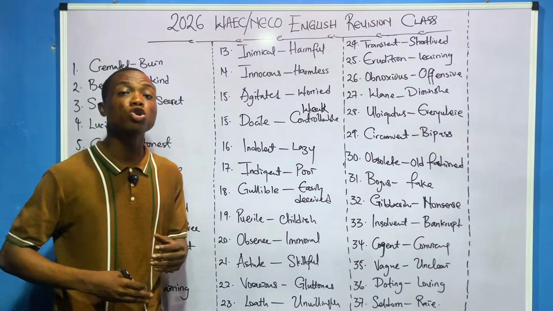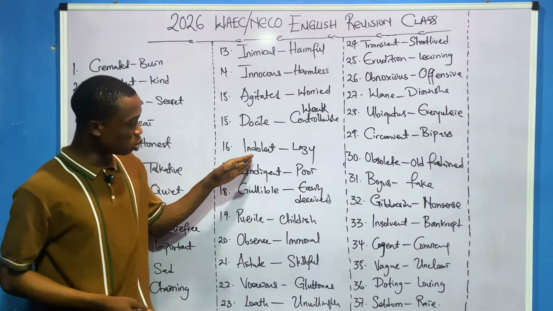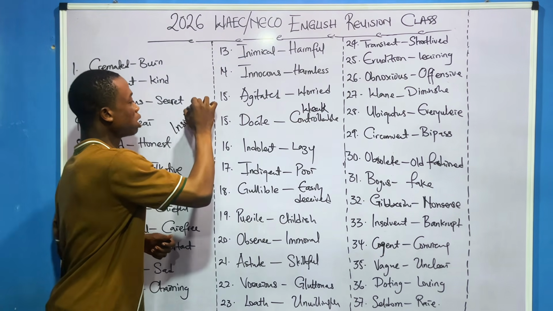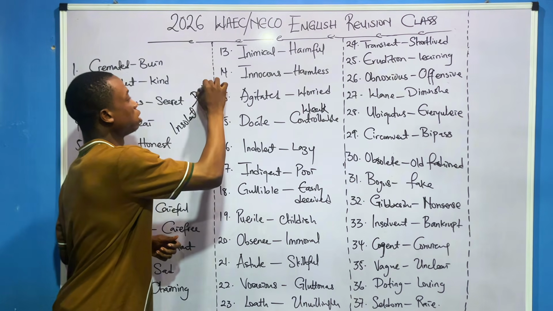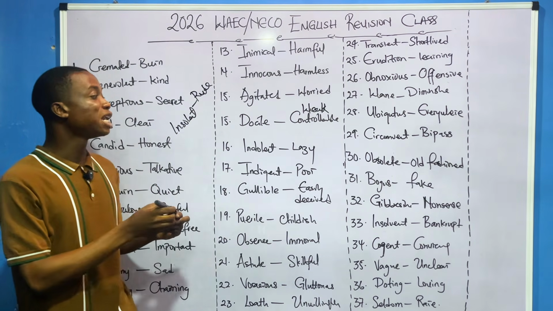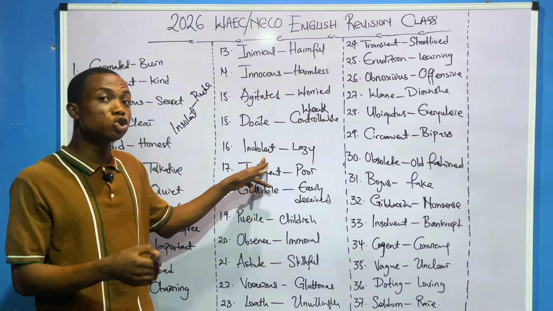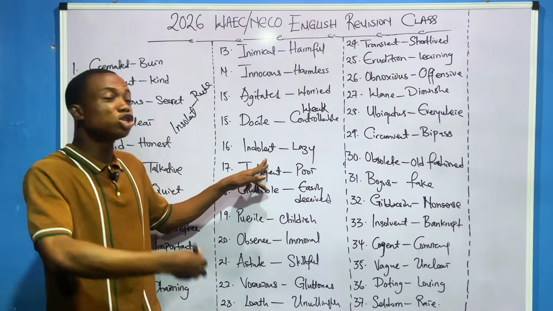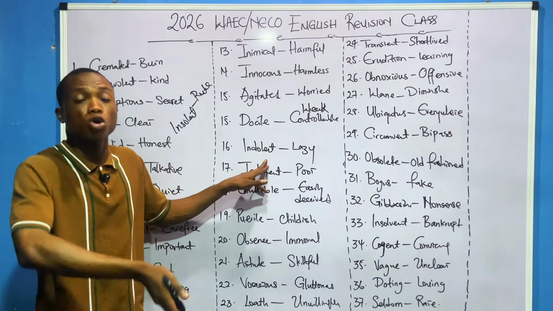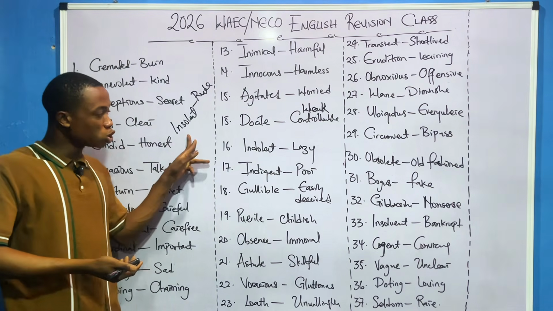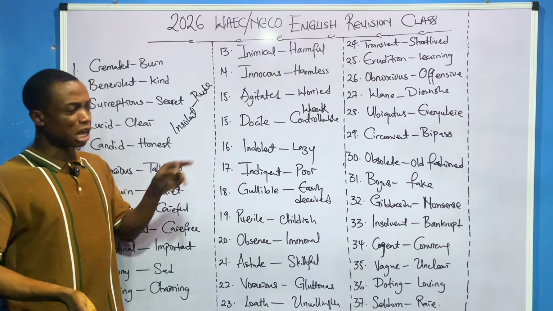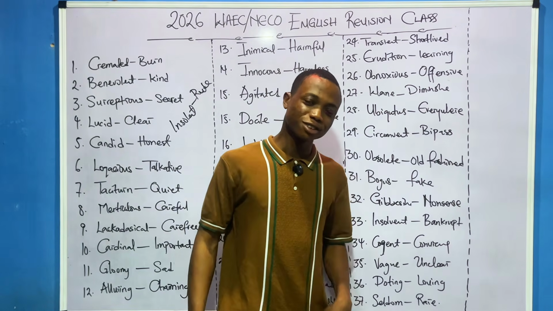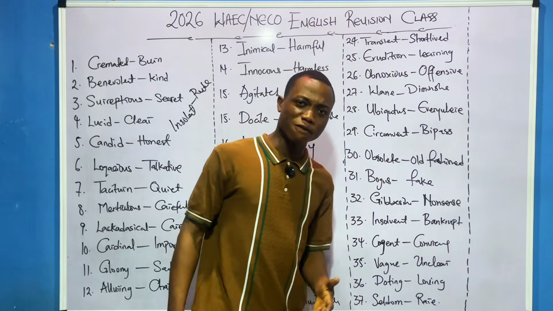They also have what is called insolent. There's indolent. There's also insolent. This one means to be rude. Then there's indolent, which means someone that is lazy. There's also insolvent. Insolvent means somebody that is broke. So insolent, rude. Have you watched all this Nigerian drama? They'll say, what insolence? Means that you are very rude.